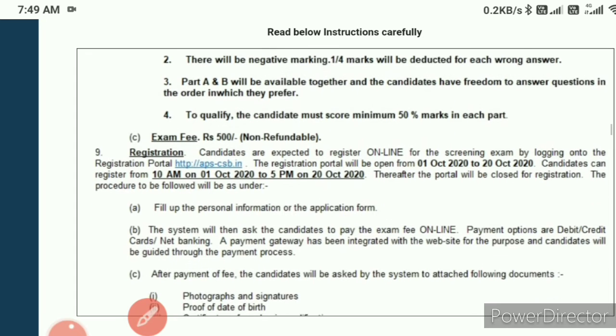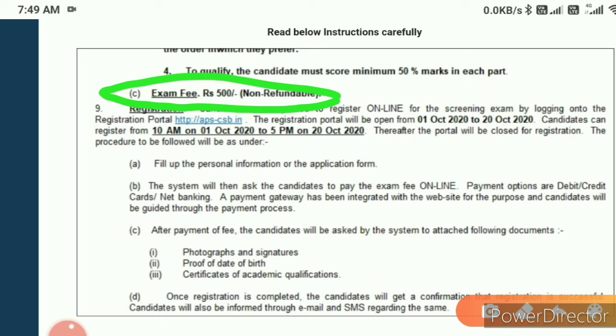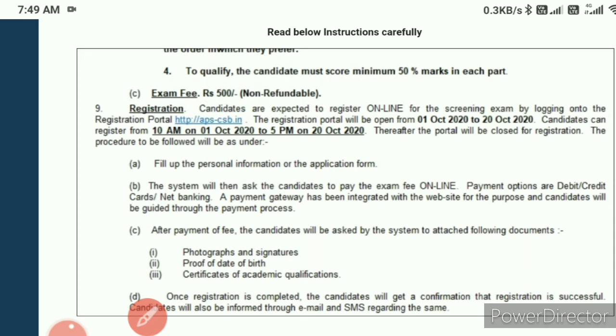Yes, the fees. What kind of fees do we have to pay? 500. Whenever you fill the form for Army Public School, you have to pay a 500 rupee fee. The registration starts from 1st October to 20th October, it is clearly written here, so fill the form according to that. You can pay the fee through net banking, debit card or credit card, it's up to you.